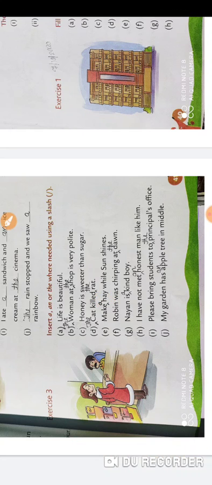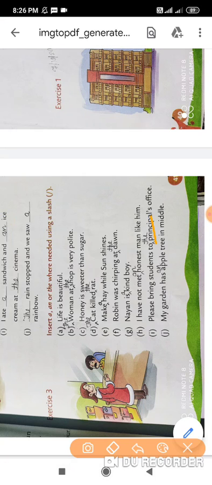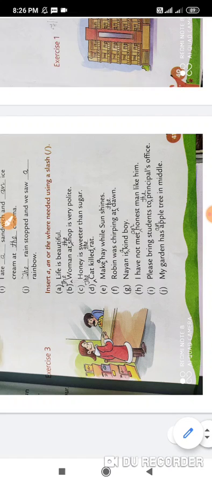After that, Robin was chirping at dawn. Nayan is a kind boy. I have not met an honest man like him. Please bring the students to the principal's office. My garden has an apple tree in the middle. Class, you can see here how I have written at the top by using the hyphen. So you also write in the same way. That is clear to all of you.